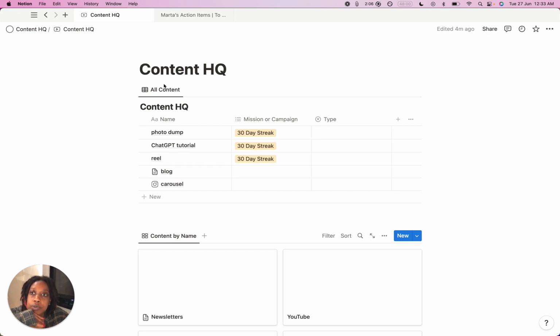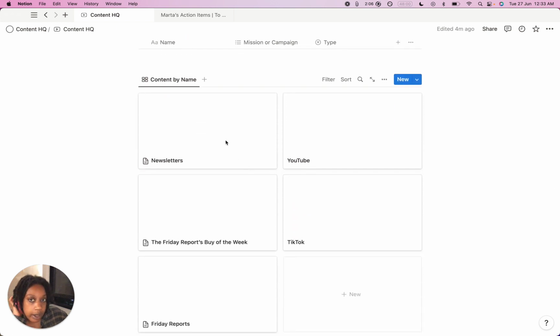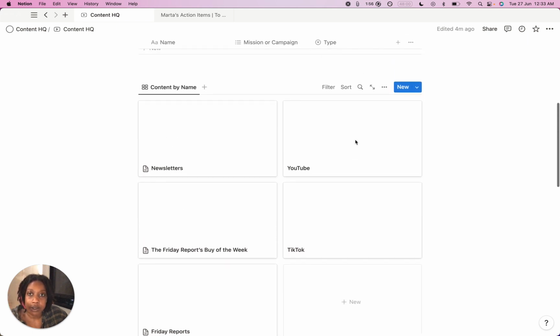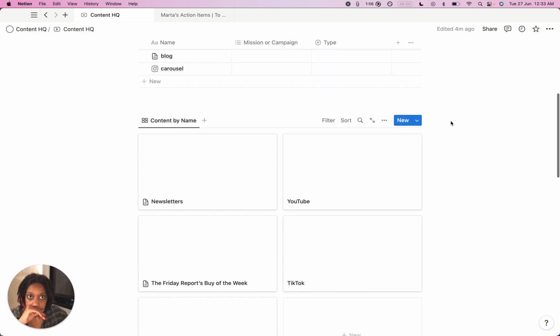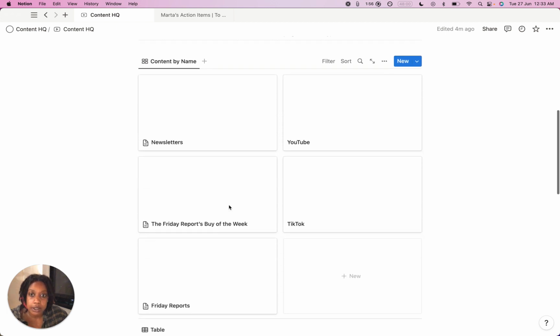So I'm in Notion. And before, what I did was I had separate databases. I had newsletters, my favorite buys, my Friday reports, TikTok ideas, and YouTube ideation. I had them in separate places. I want to consolidate that. Now, I still have all of those old databases here. I'm going to worry about that later.